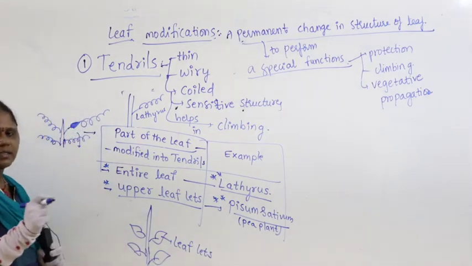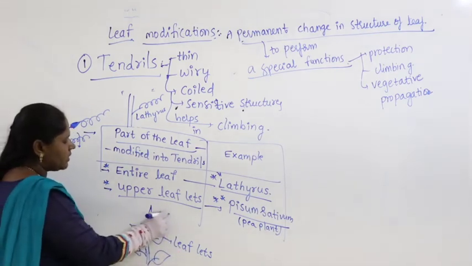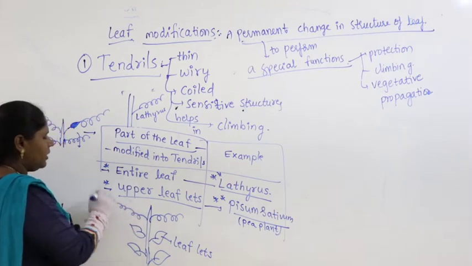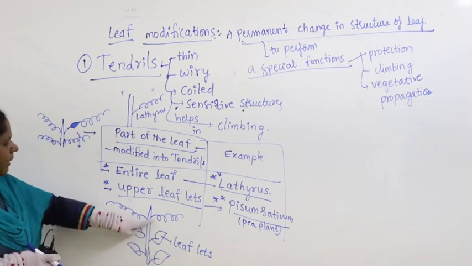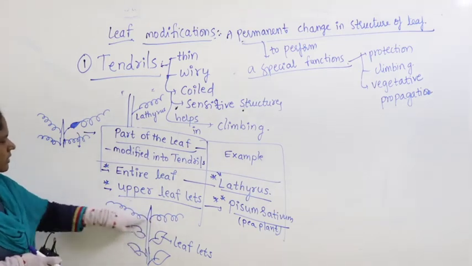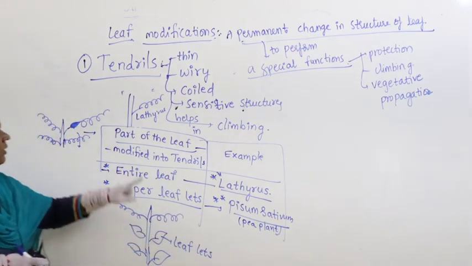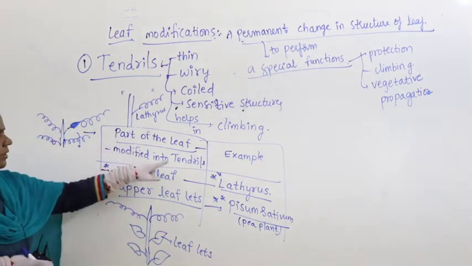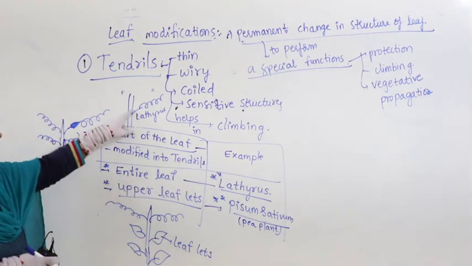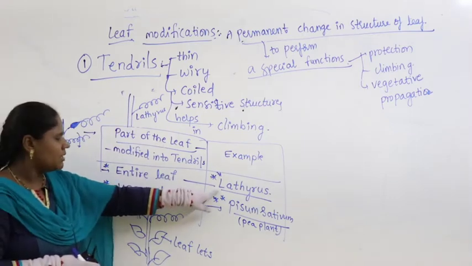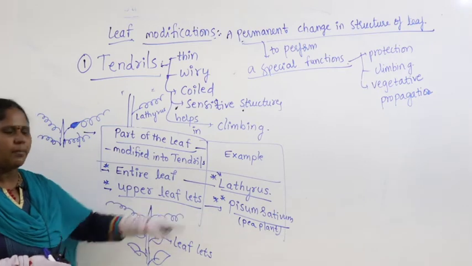A small leaf-like structures, what you find here are called leaflets, but upper leaflets get modified into tendrils. You find the leaflet arrangement here, but upper leaflets get modified into tendrils in case of Pisum sativum. I repeat again, the part of the leaf modified into tendril and where you find that, for example, the entire leaf gets modified into tendril in case of Lathyrus, and upper leaflets get modified into tendrils in case of Pisum.